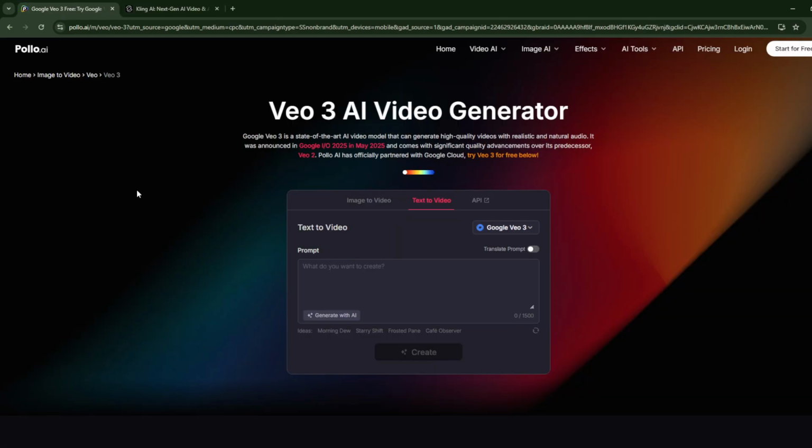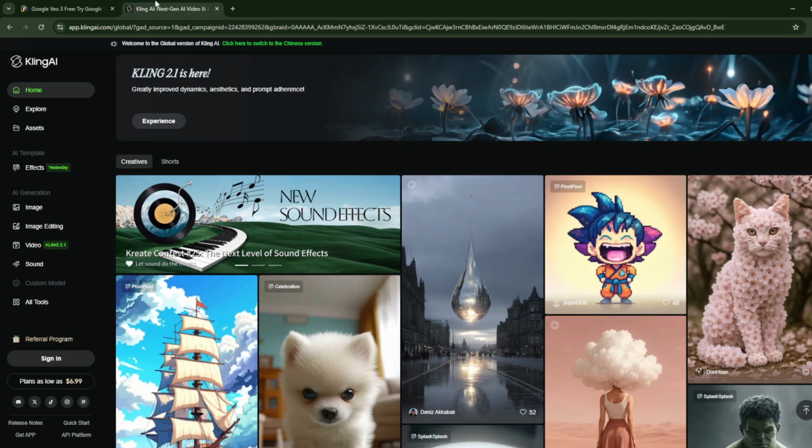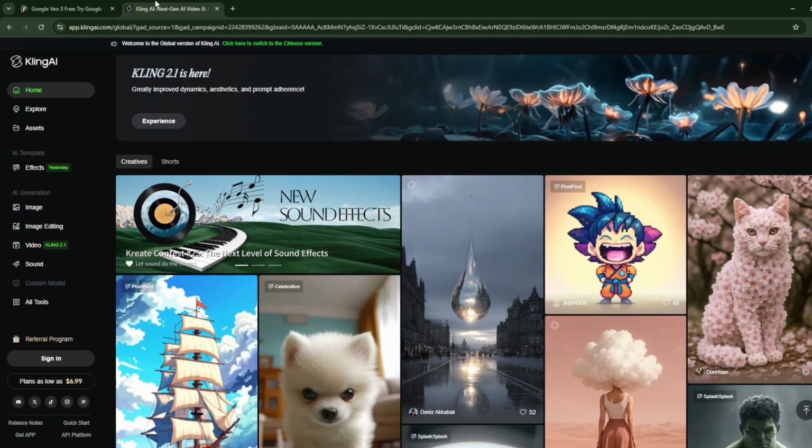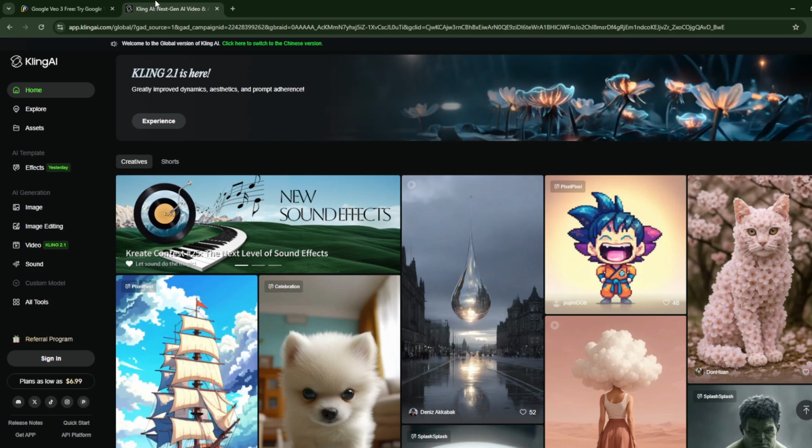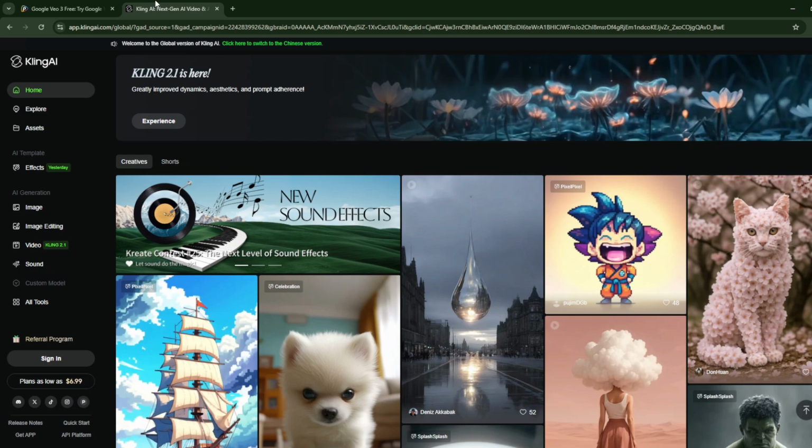So if you don't know what these two are, VO3 AI is Google's premium AI video generator with realistic visuals, plus synced audio, dialogue, and ambient sound, and supports outputs of 1080p plus clips. Kling AI, on the other hand, is a free AI tool for text to video up to 2 minutes in 1080p, no audio, but good motion and creativity.